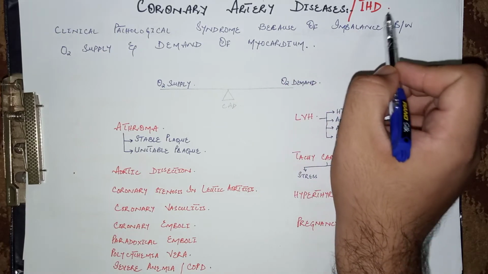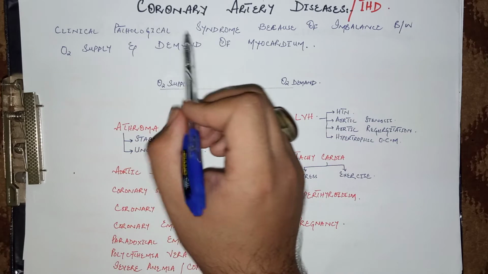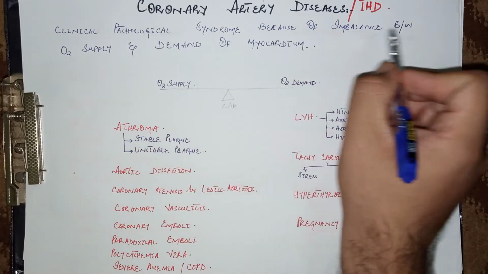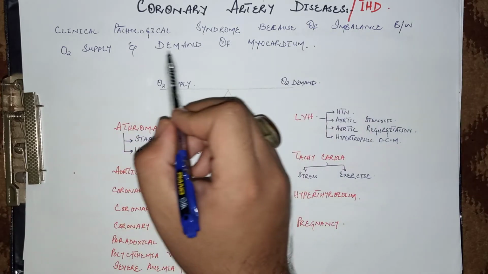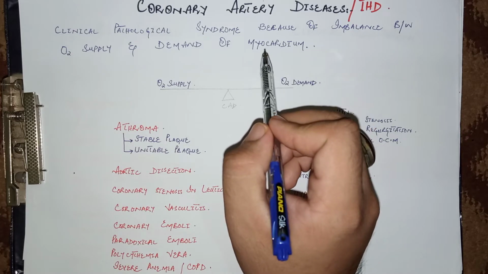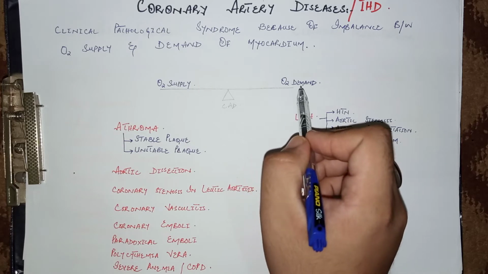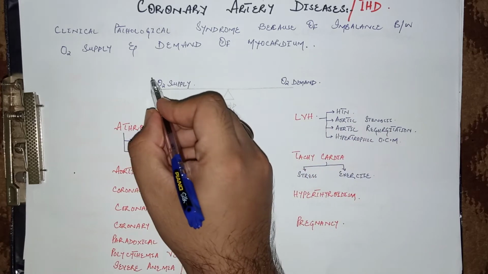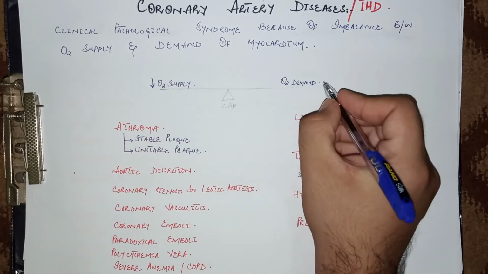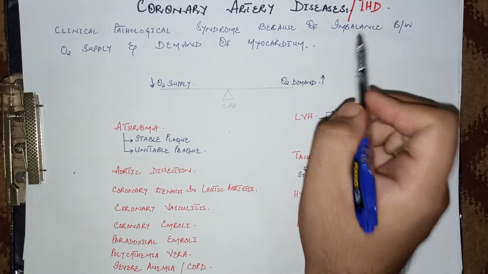Today we are going to talk about coronary artery diseases, and according to some books these are called ischemic heart diseases. So what are coronary artery diseases? It is a clinical pathological syndrome because of imbalance between the oxygen supply and demand of the myocardium. In short, we can say that the loss of equilibrium of oxygen supply and oxygen demand of myocardium, that is decreased oxygen supply but increased oxygen demand, causes ischemic heart diseases.